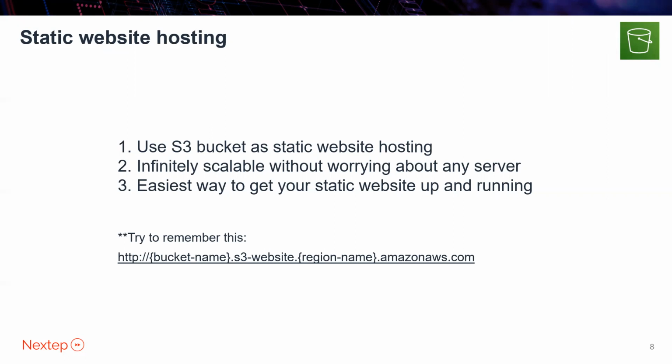When you make your bucket a static website hosting, this is how the URL for your static website will be: your bucket name, dot s3-website, dot region, dot amazonaws.com. People who are serious about the exam may want to remember this. So it's giving you that DNS name. Of course, it's not a fancy name.